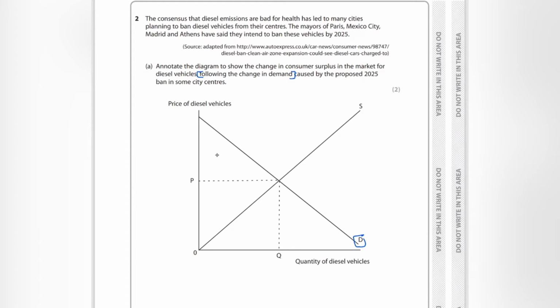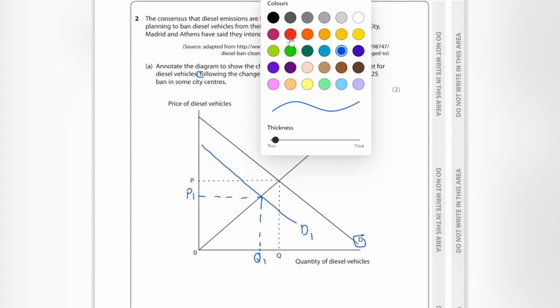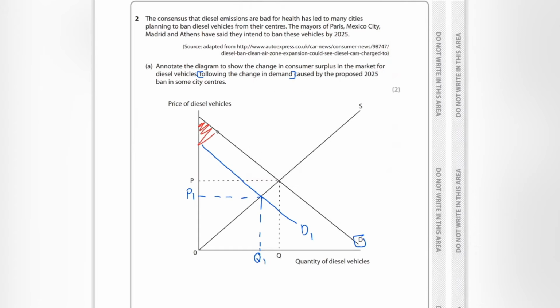What I believe to be the case is that demand will shift inwards as a result. So previously we had an equilibrium point at P and Q. Now we have it at P1, Q1. Now, my initial consumer surplus is the area below the demand curve but above the equilibrium price. So my initial equilibrium is this red triangle here.